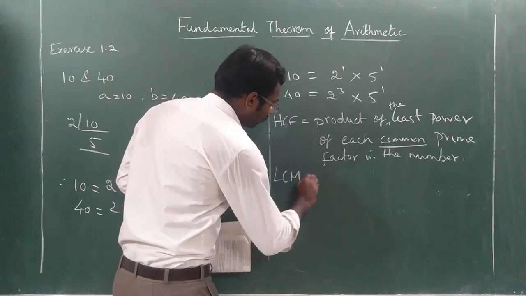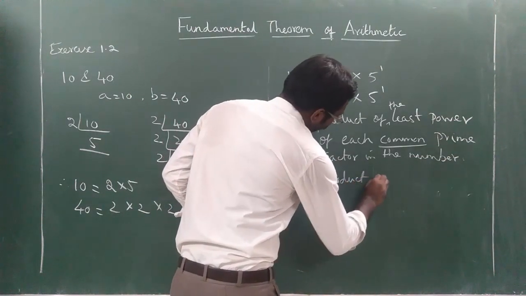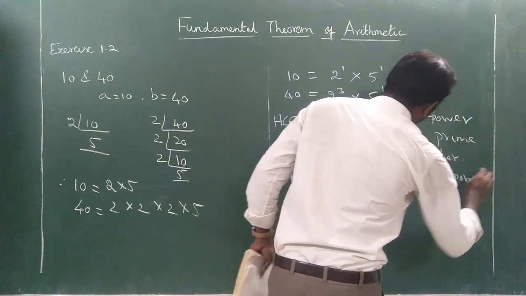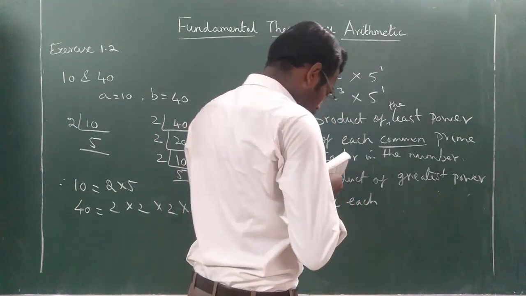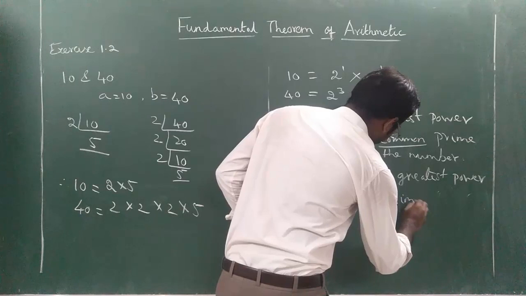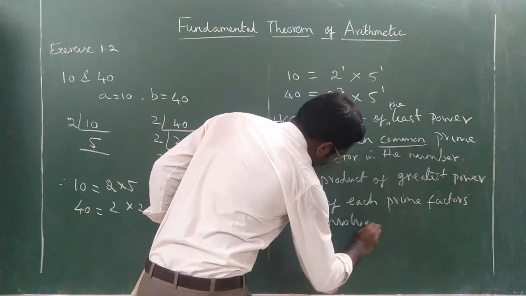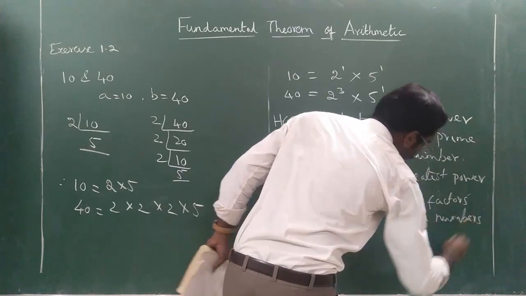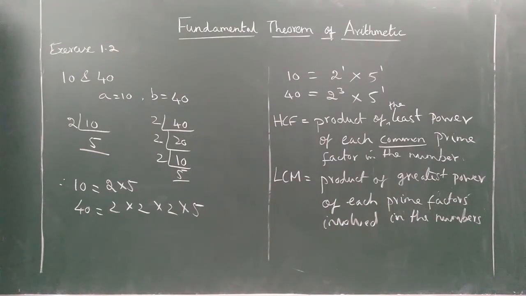Now LCM. So LCM is equal to the product of the greatest power of each prime factor involved in the numbers. The numbers means A and B. The product of greatest power of each prime factor involved in the numbers.